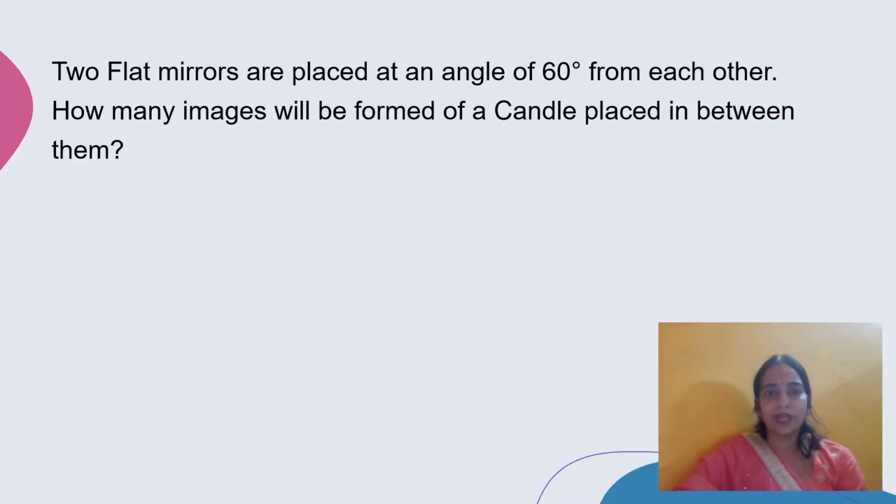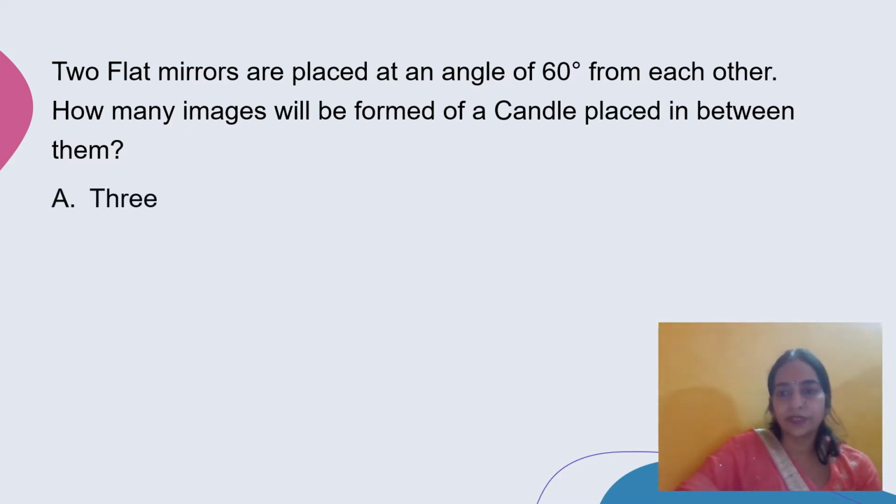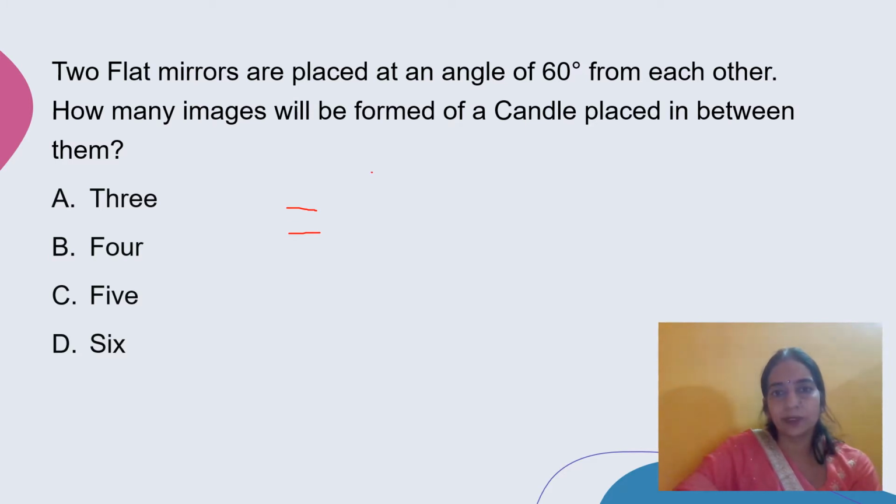Two flat mirrors are placed at 60 degrees from each other. How many images will form of a candle placed in between them? Options are 3, 4, 5 and 6. So number of images equals 360 divided by angle